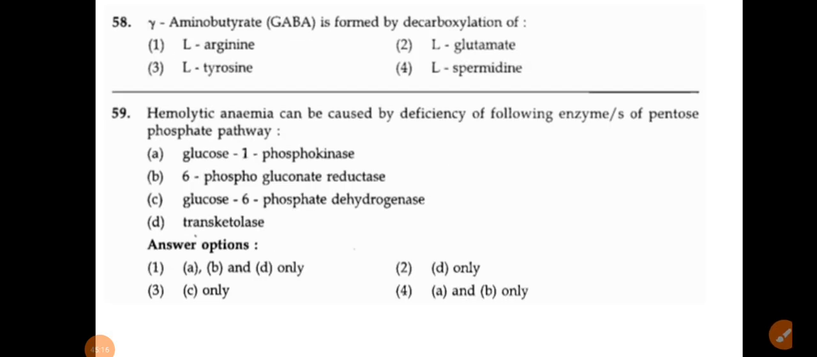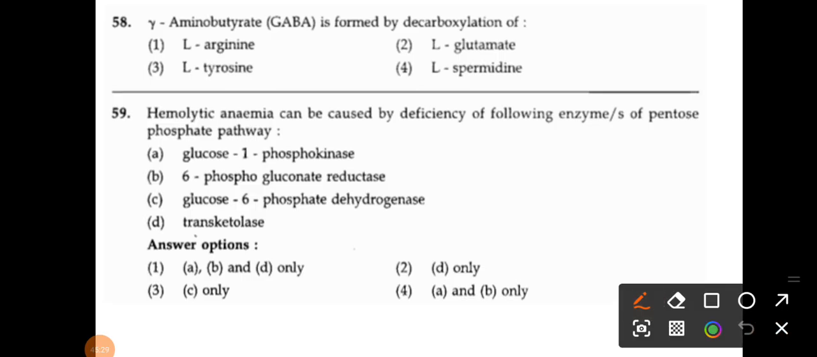Next, gamma aminobutyrate or GABA is formed by the decarboxylation of what? The options are arginine, glutamate, tyrosine and spermidine. Very simple question. That is the answer, L-glutamate.